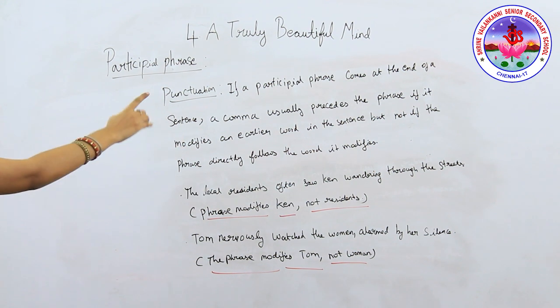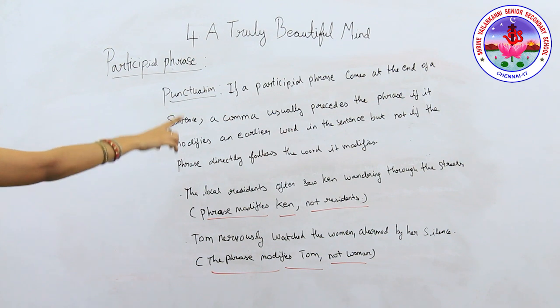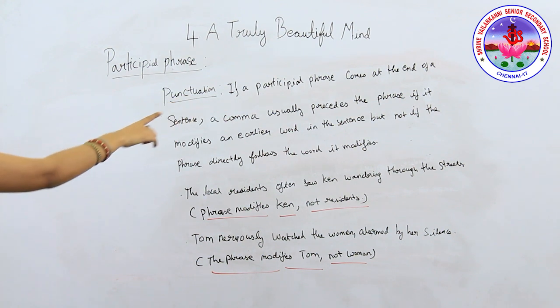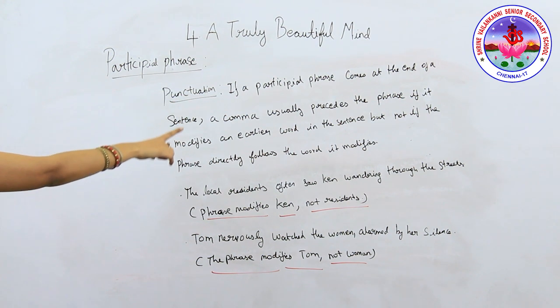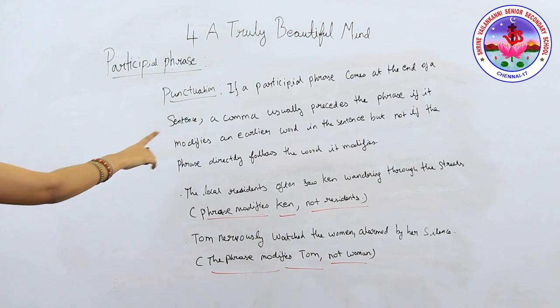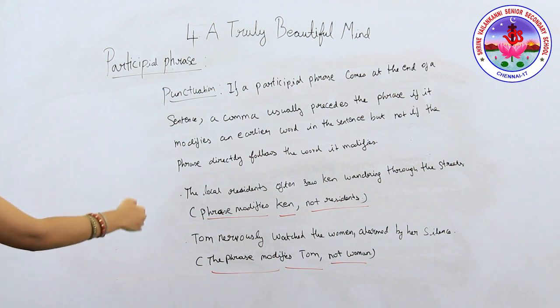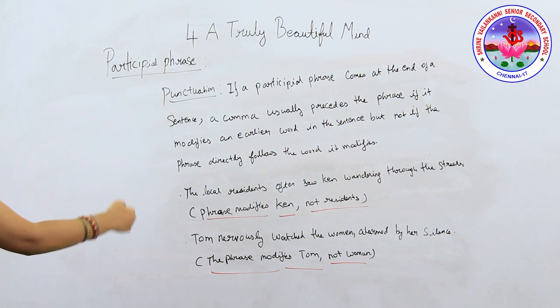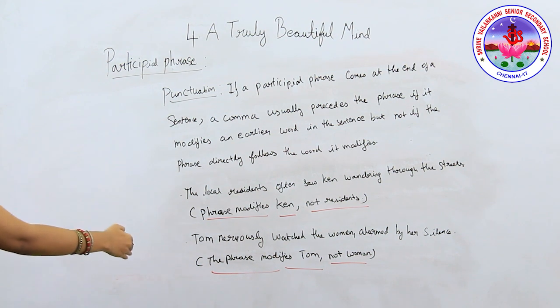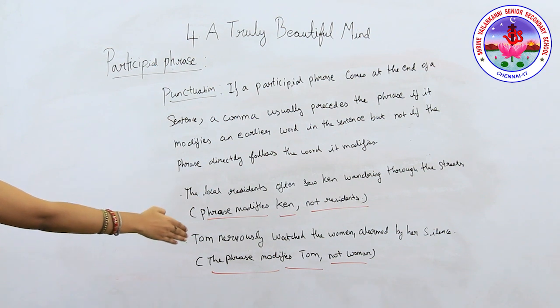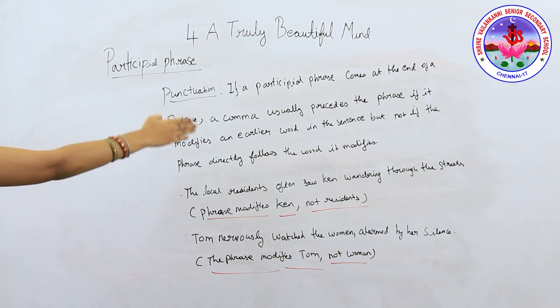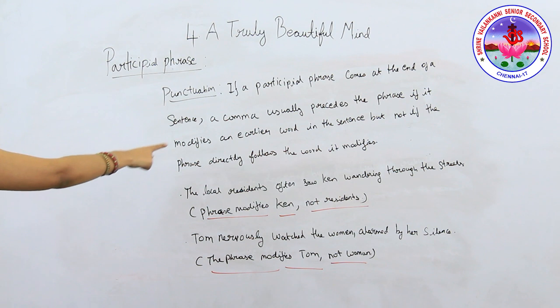Because if a participial phrase comes at the end of a sentence, a comma usually precedes the phrase if it modifies an earlier word. Who is modified here? Tom is modified here. That's why we are using a comma.